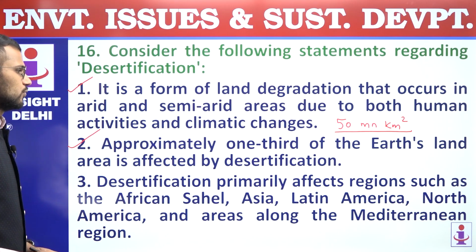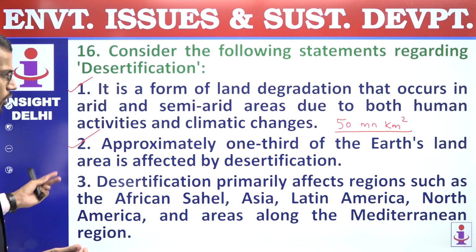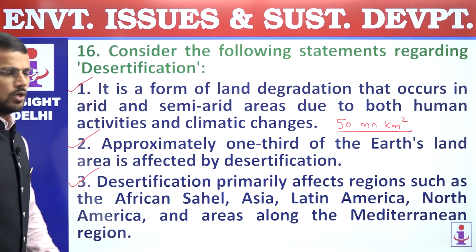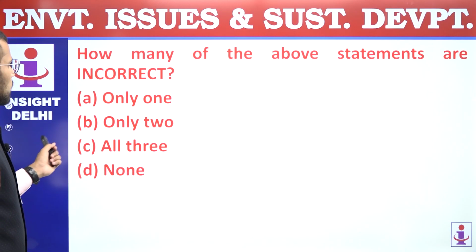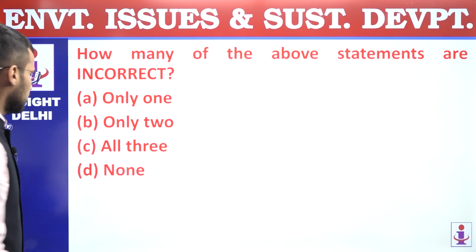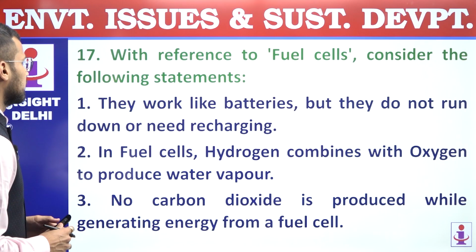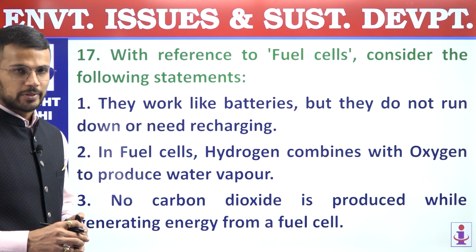Third, desertification primarily affects regions such as the northern Sahel, the African Sahel, Asia, Latin America, North America, and areas along the Mediterranean, right? So all these locations are associated with desert, and that's why the third statement is also a correct statement. So all these three statements are correct. We are supposed to find out how many are incorrect. None is incorrect, and that's why the answer is D. Next question is question number 17. With reference to fuel cells, consider the following statements.